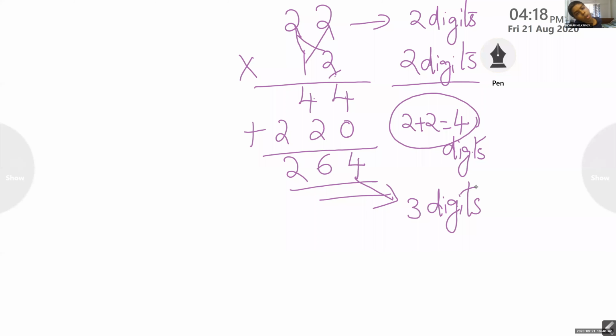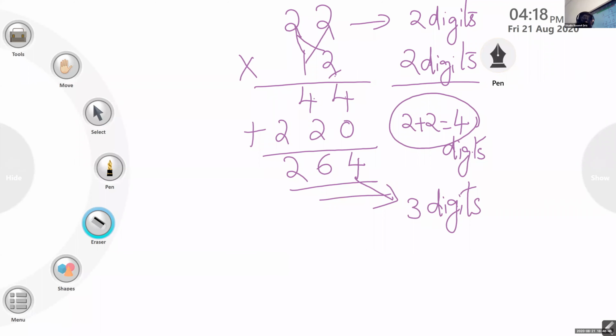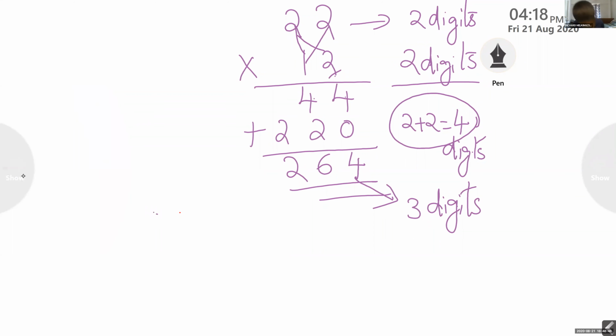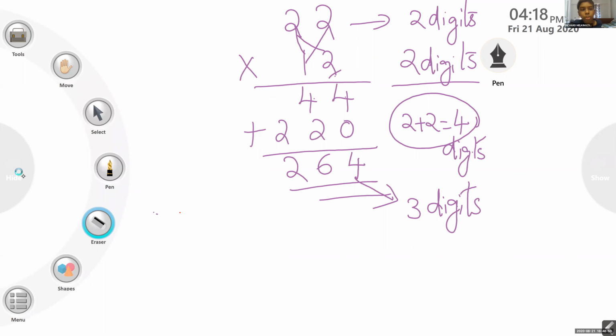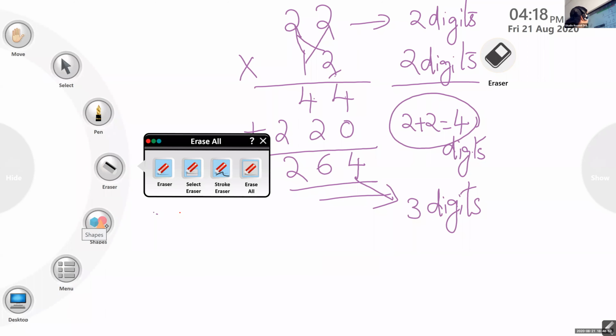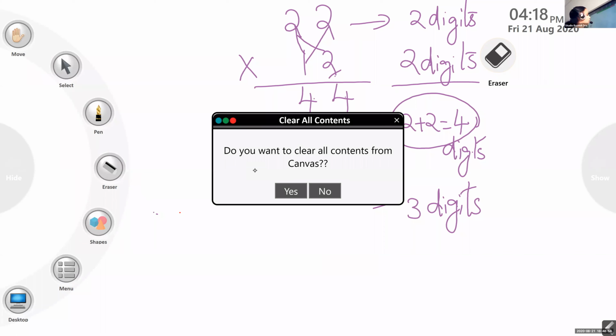And the product of the largest two-digit number by itself means what? 99 into 99, the same number itself. It has how many digits? Can you find out the answer and tell me? Four digits. Okay, we have to check. 2 plus 2 is 4. That's correct, but always we cannot say that.